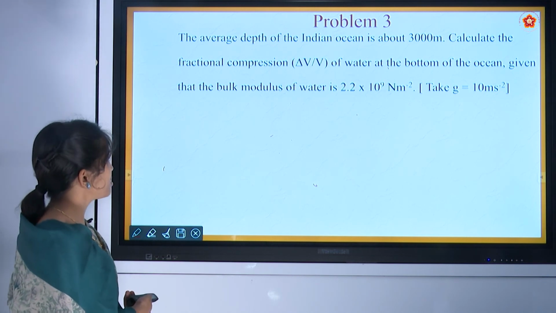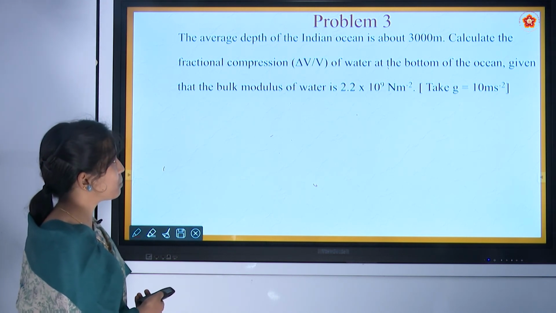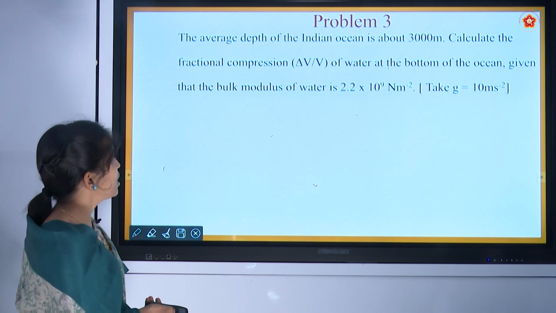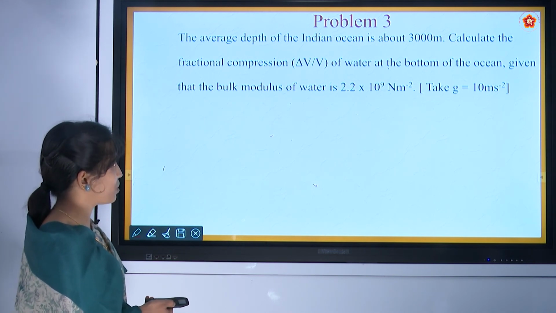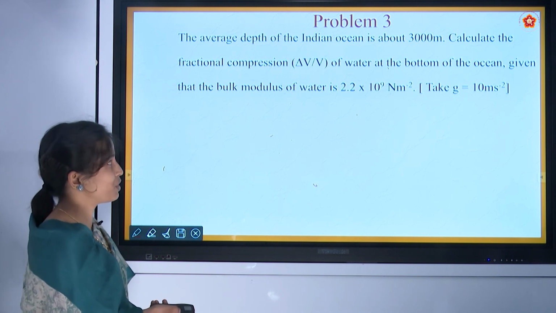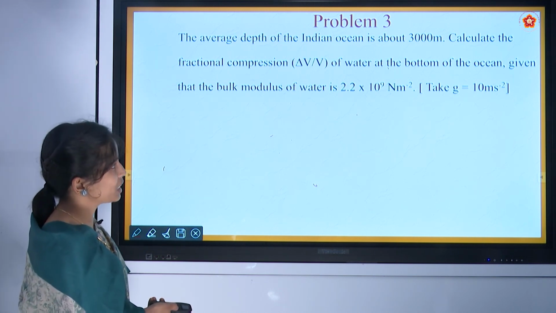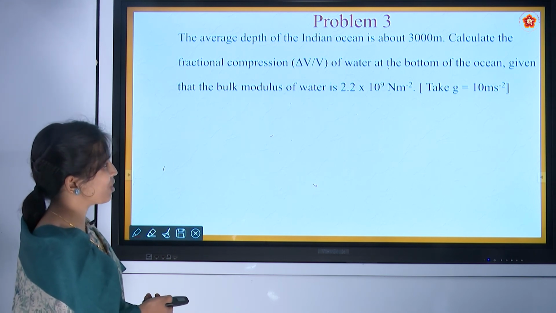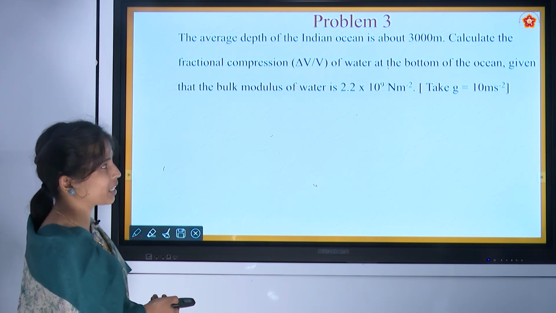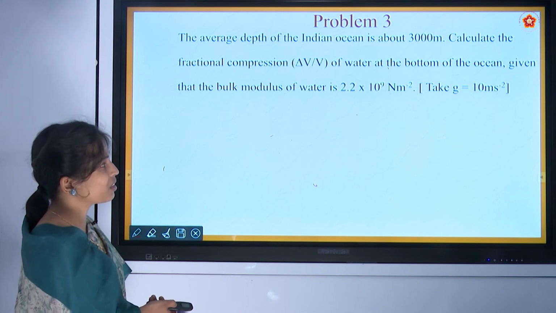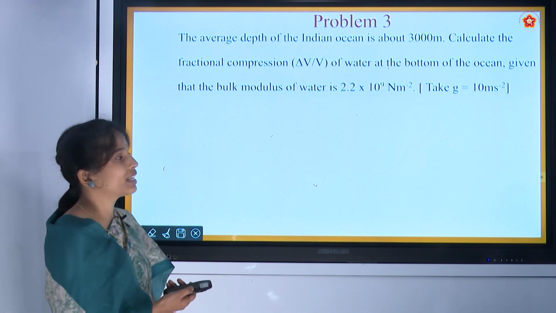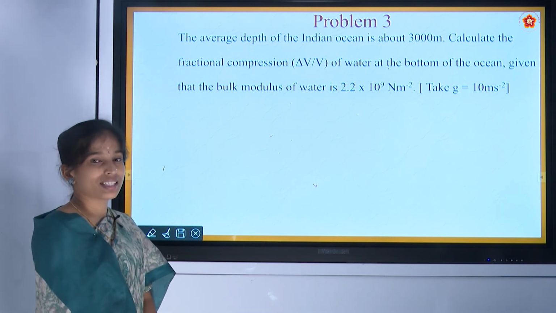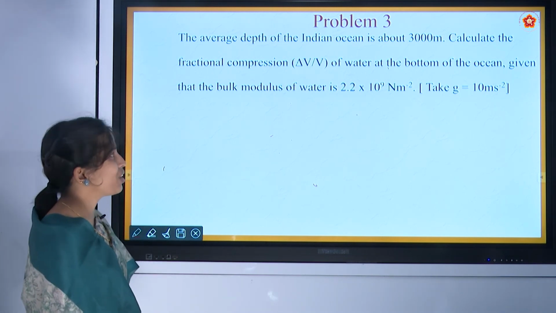The question is: the average depth of the Indian Ocean is about 3000 meter. Calculate the fractional compression, that is delta V by V, of water at the bottom of the ocean, given that the bulk modulus of water is 2.2 into 10 raised to 9 Newton per meter square. Here they have given that we should take the g value as 10 meter per second square. Let us analyze what they have given.